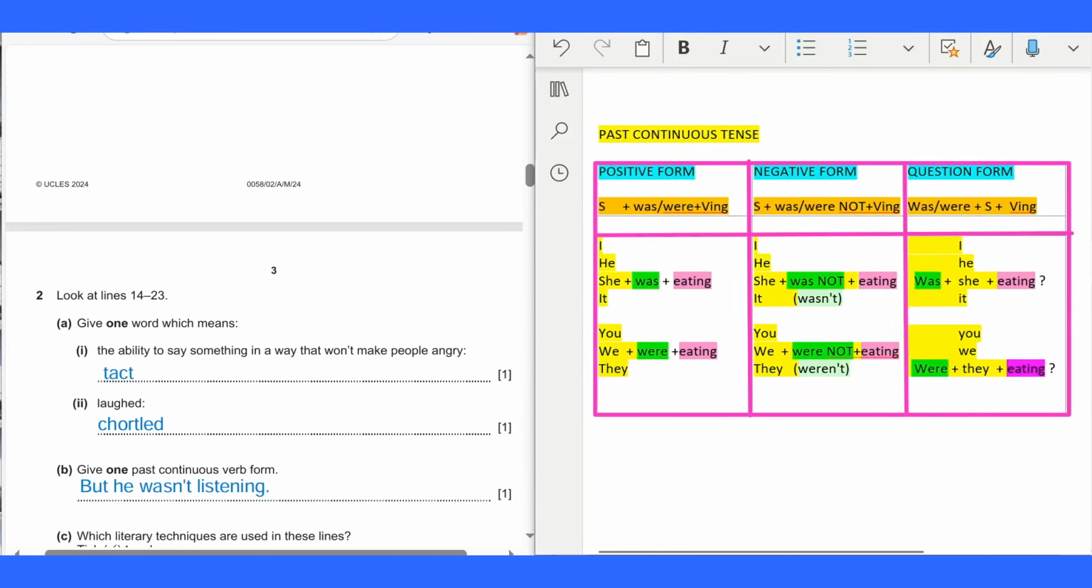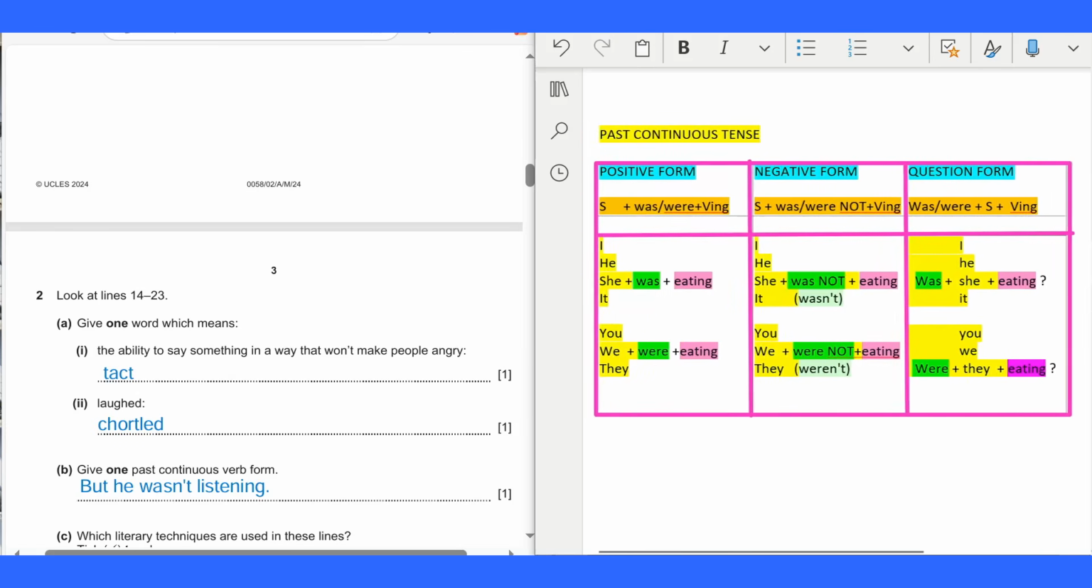Well, past continuous tense, this is the positive form, negative form, and question form. The idea is, positive is subject plus was or were plus verb-ing. Negative is subject, was or were not, and verb-ing. Question form is was or were plus subject and verb-ing. Example, if the pronoun is I, he, she, it, we add was. Example, she was eating, or you were eating.